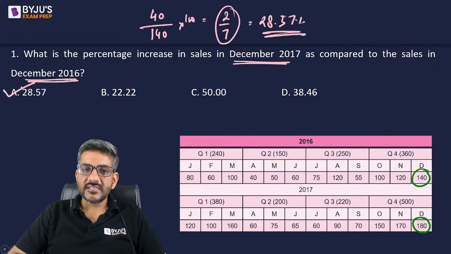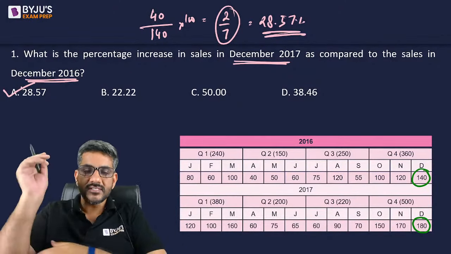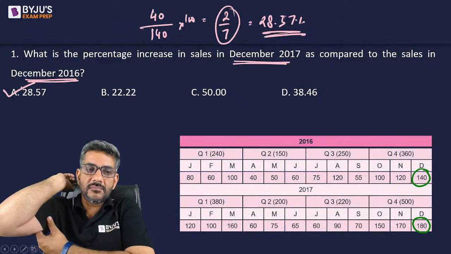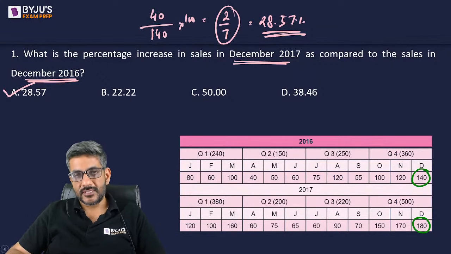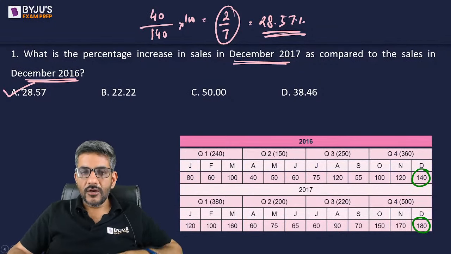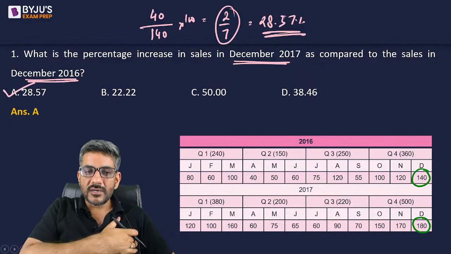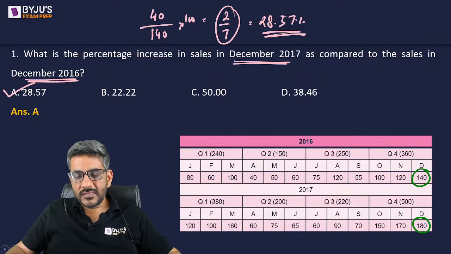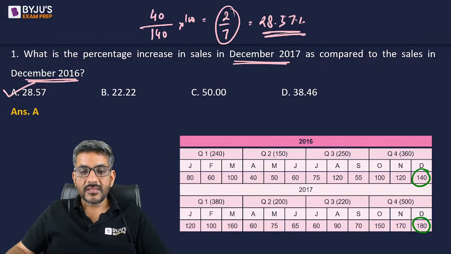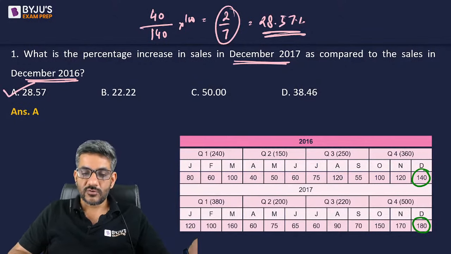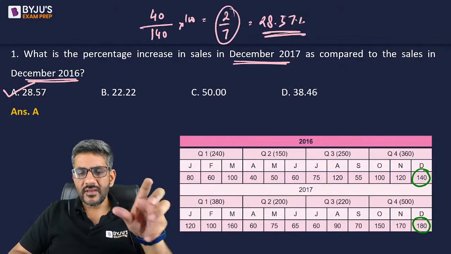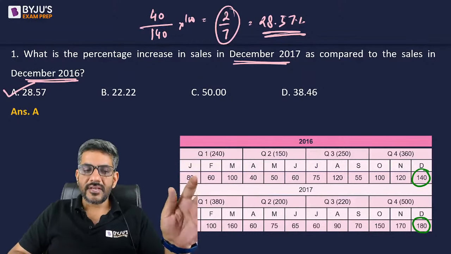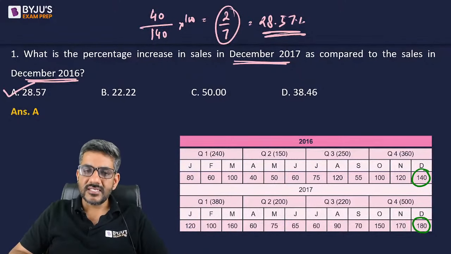The percentage increase in the sales in December 2017 as compared to December 2016 is 28.57%. I hope this is clear. इसमें कोई doubt नहीं रहा होगा. Very easy question. These figures that I have written in this table, they are all taken from that pie chart only, whatever we calculated there. So rather than putting the chart straight away, I have put them in the form of a table to make it easy for you so that you can easily understand.